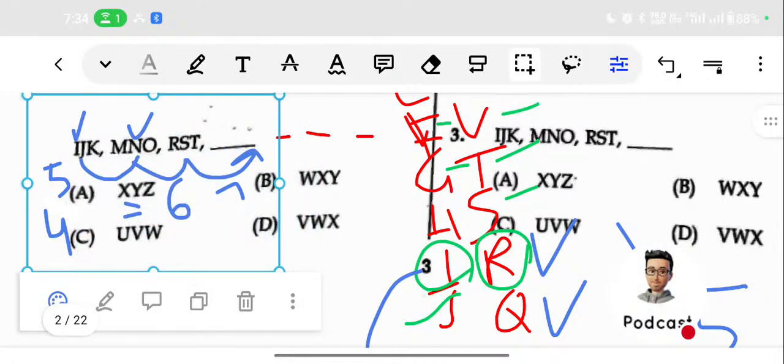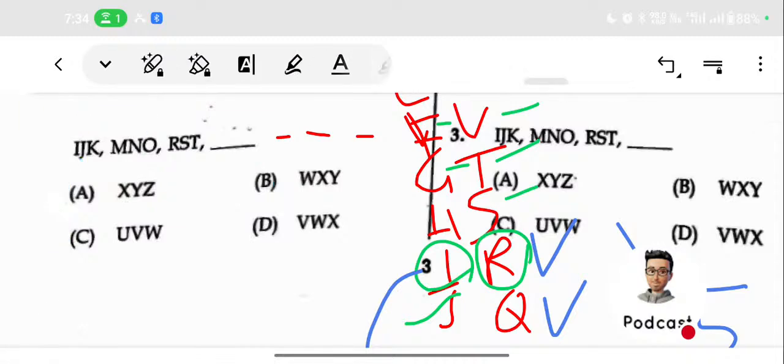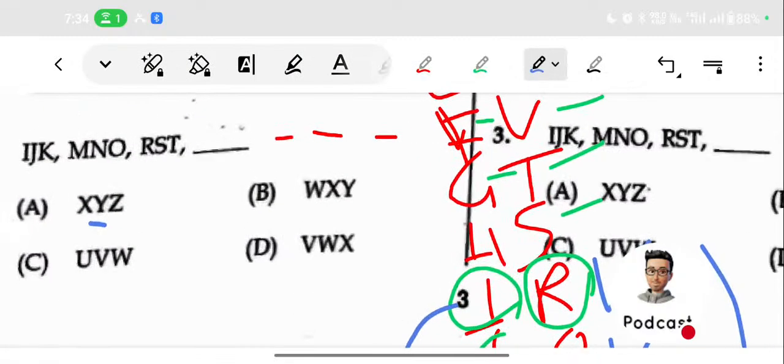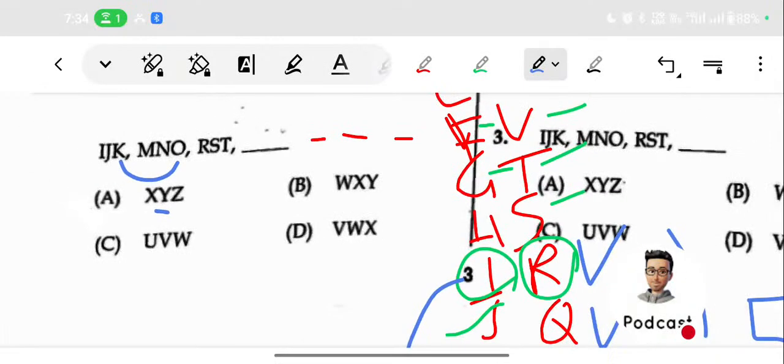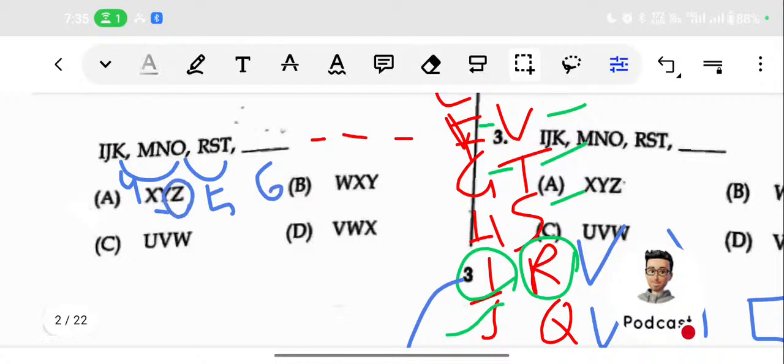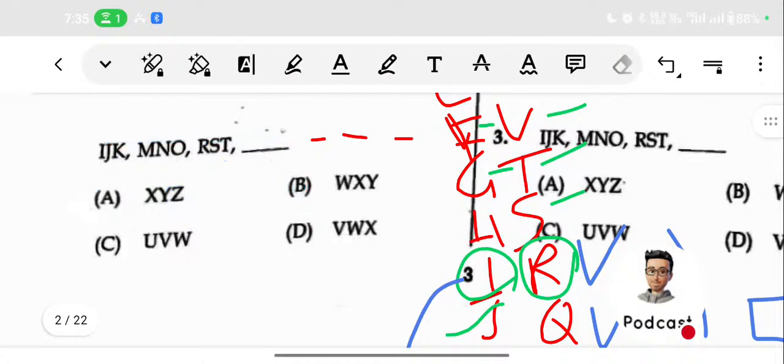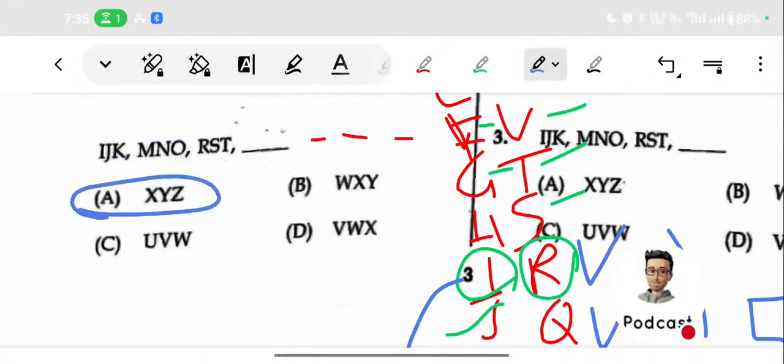Okay, so you find out that the second letter is Y. Then we are connecting the third letter, K and O. After K, L M N O, fourth one. Then after O, P Q R S T, fifth one. Then after T, U V W X Y Z, sixth one. The sixth one will be the Z. Then we are finding that this particular answer will be X Y Z. So A will be the answer.